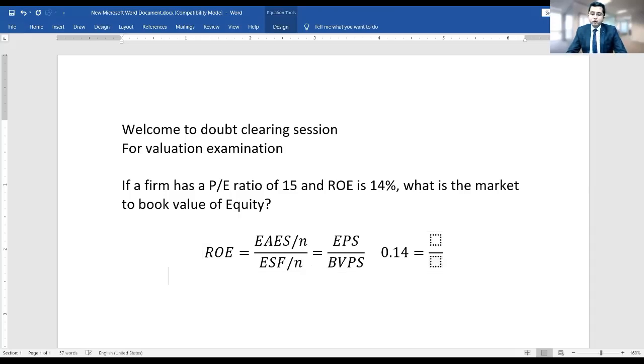What is the market value to book value ratio? You want to calculate market price per share upon book value per share.